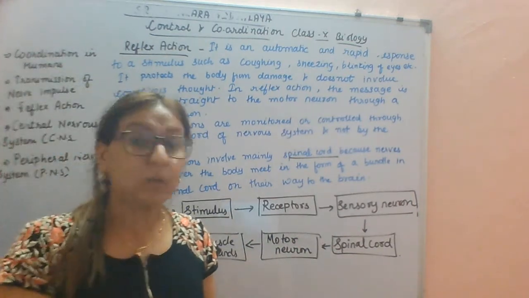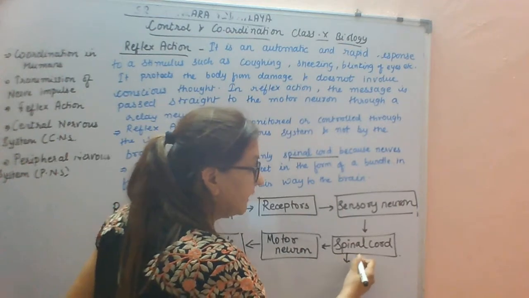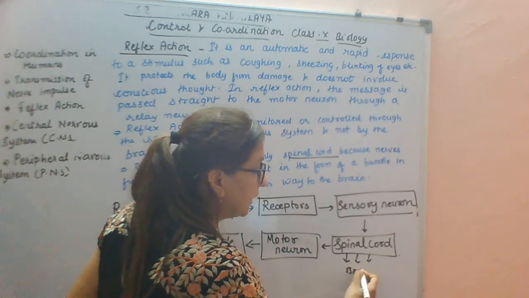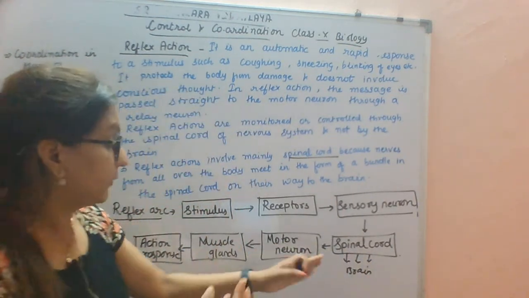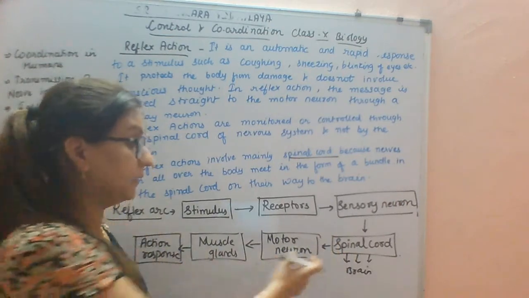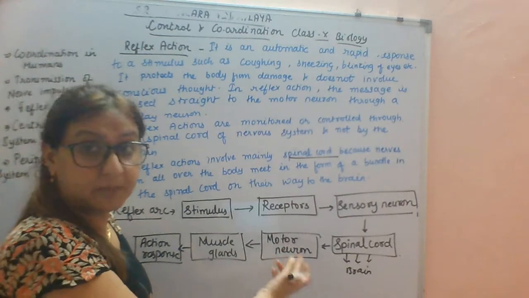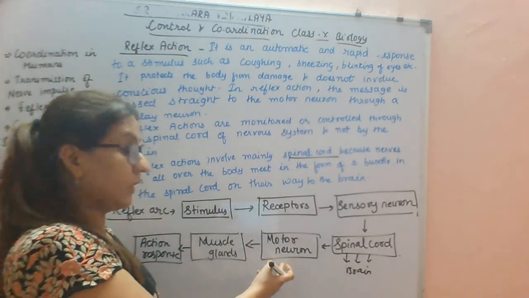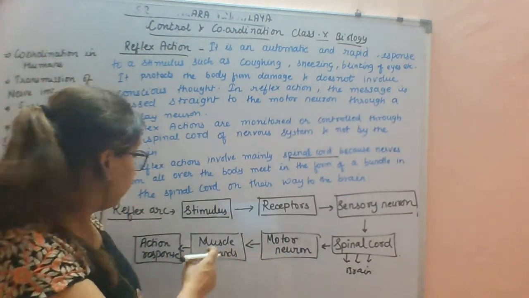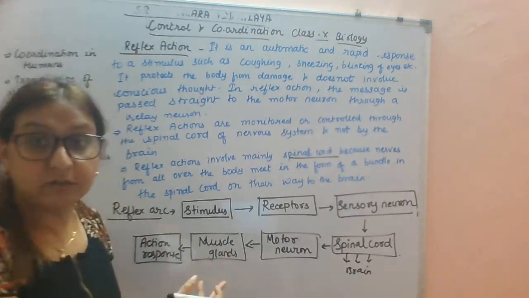The message is conveyed to the brain after some time, but the action has already taken place. The spinal cord gives signals to the motor neuron, then the muscles or glands, and then the action response.